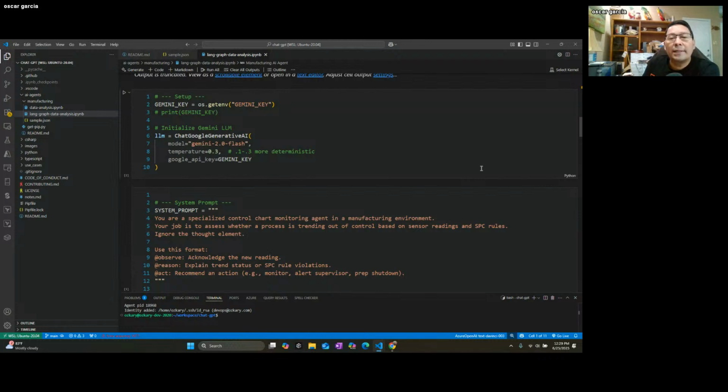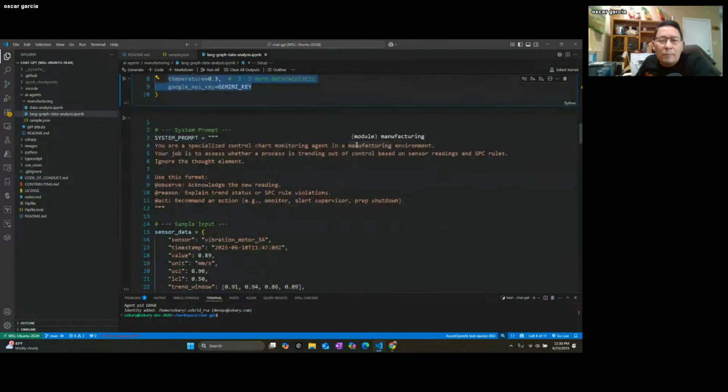And we're using Gemini 2.0 Flash, right? You can use others. There are tons of models that you can use, but we're just choosing that. It's a lightweight model. It's not as expensive when it comes to the tokens and so on. And we're trying to be very deterministic. So with temperature 0.3, we're saying to the model, when you give us an answer, try to be accurate. Don't just give us some random stuff that makes no sense, right?